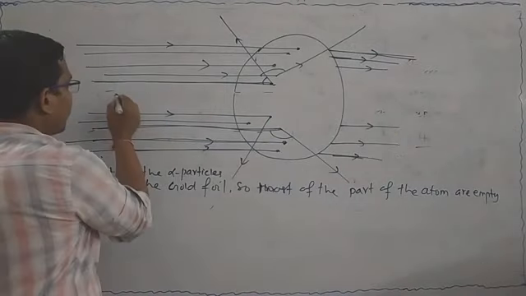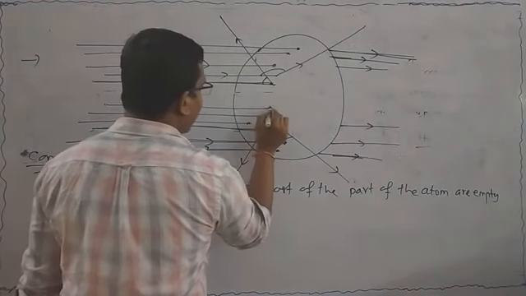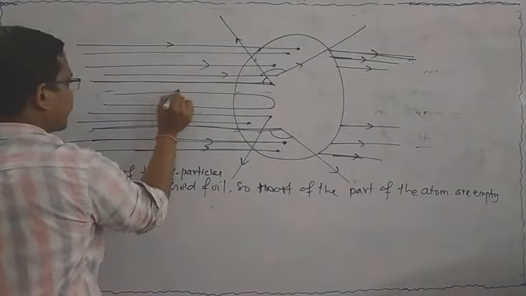Most of the part of the atom is empty. Clear?